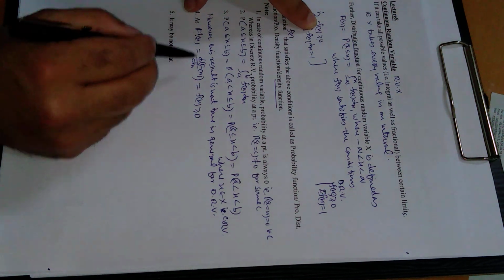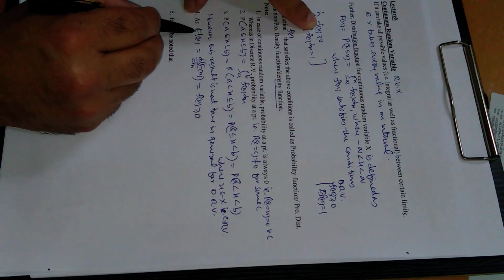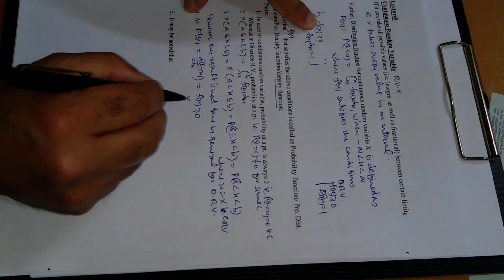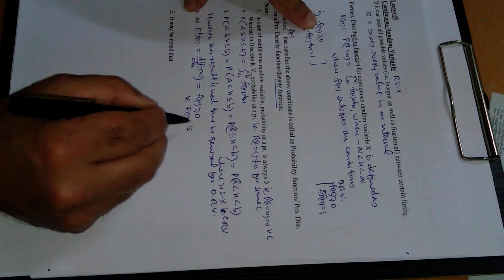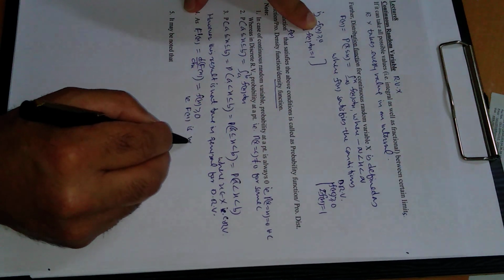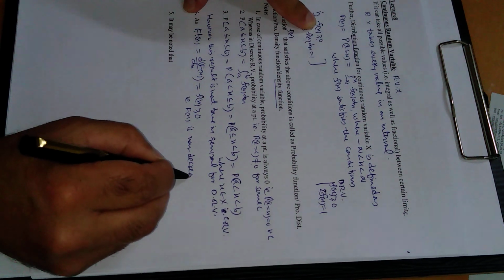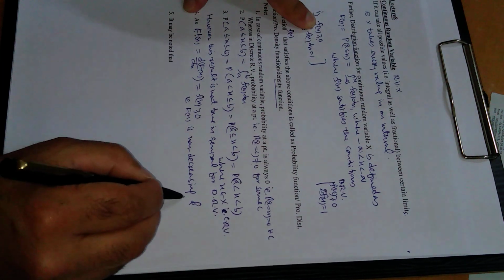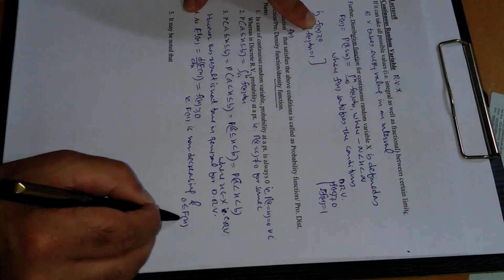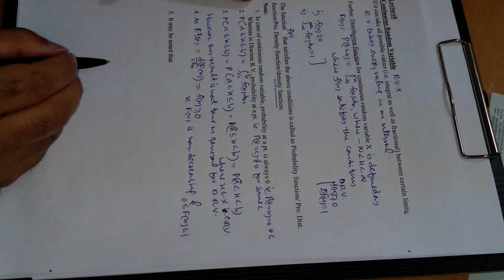That means the first derivative is non-negative. A non-negative first derivative means that the function is increasing, so F of x is non-decreasing, and lies in this range as we had discussed in the previous example.